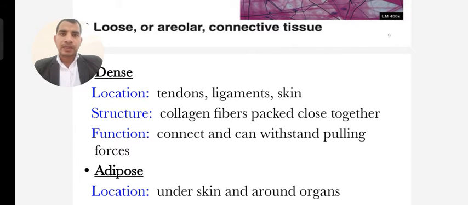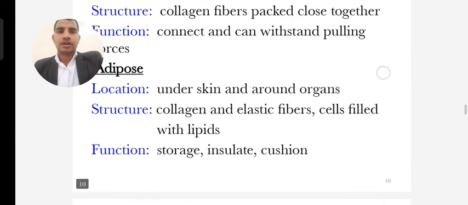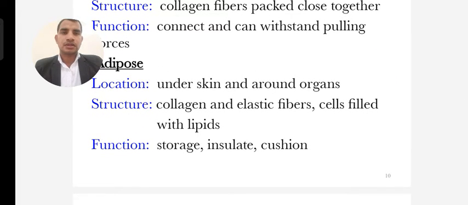These connective tissues have the following function: they connect and withstand pulling force.